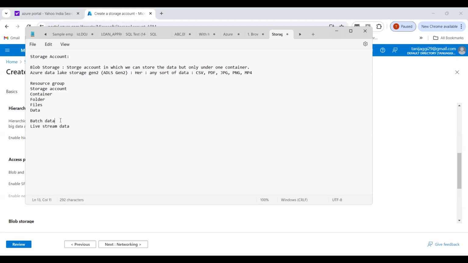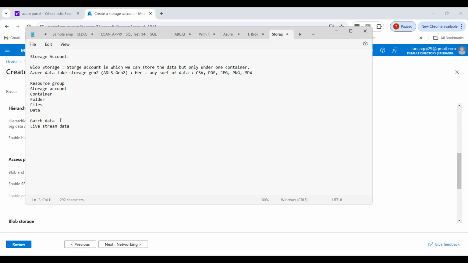Okay. So these two questions arise. What is batch data? Batch data basically means you collect a week of complete data, and then you process it on the weekend. Or, say, from Monday to Thursday the data gets collected, and on Friday you run that data. So a time-duration batch is created and it gets run on a particular day. So that is batch processing.